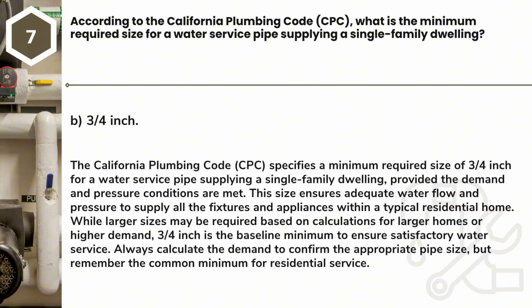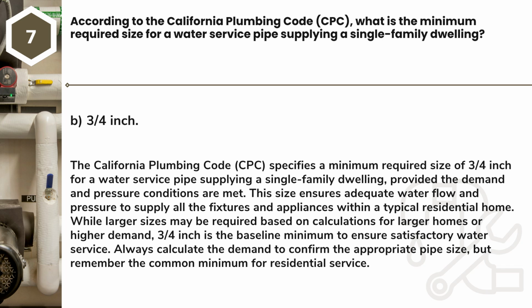Answer: B. 3/4 inch. The California Plumbing Code, CPC, specifies a minimum required size of 3/4 inch for a water service pipe supplying a single-family dwelling, provided the demand and pressure conditions are met. This size ensures adequate water flow and pressure to supply all the fixtures and appliances within a typical residential home. While larger sizes may be required based on calculations for larger homes or higher demand, 3/4 inch is the baseline minimum to ensure satisfactory water service.